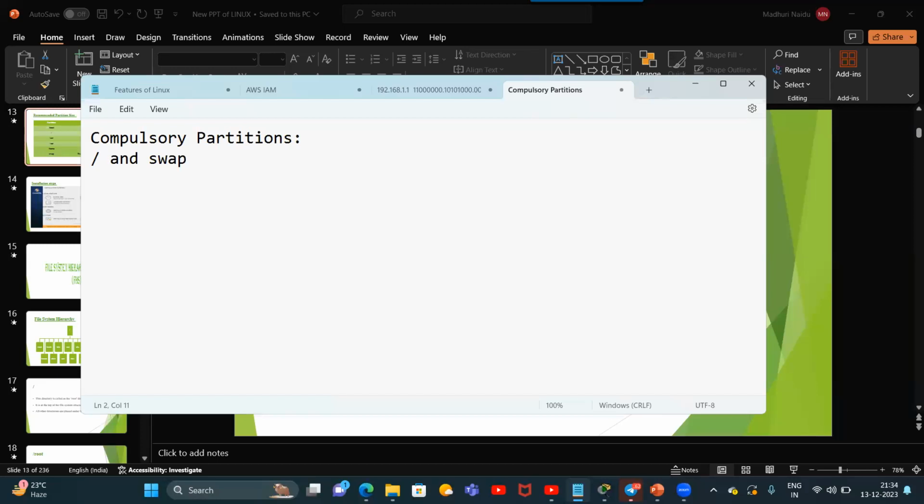And the next one is swap. Swap partition is also compulsory as per Red Hat instructions. What is swap? It is a virtual memory. With the help of hard disk, we create swap memory, and the space which we created using swap, we add to RAM.